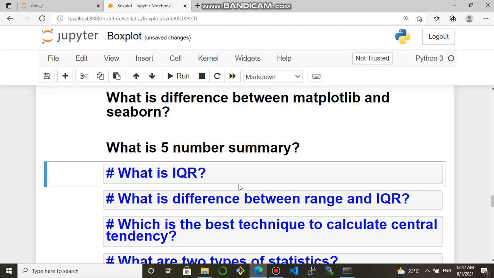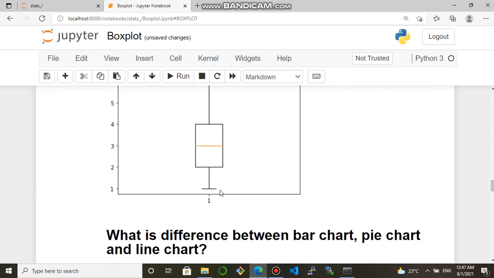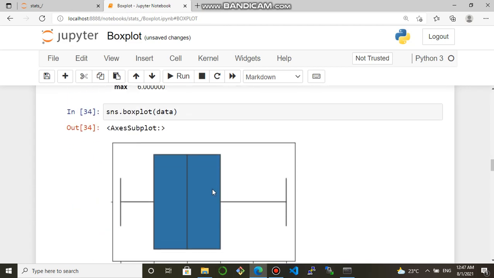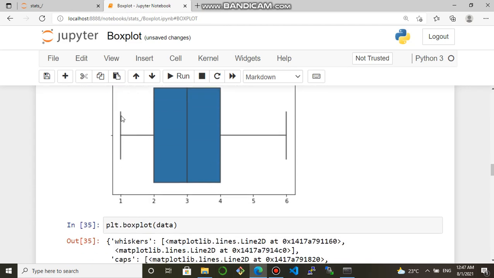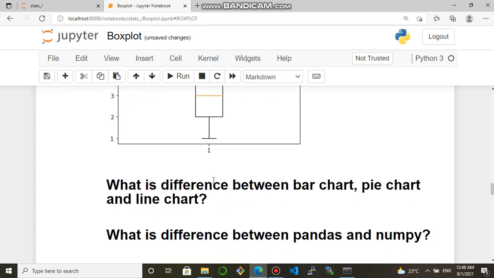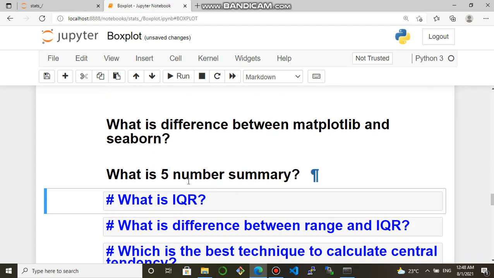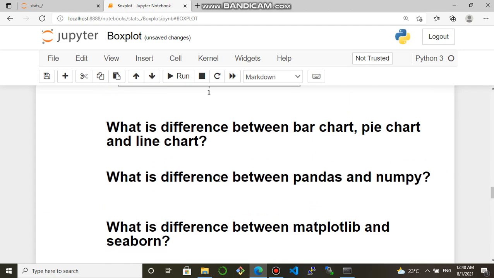How do you get those numbers? By using this box plot. This line you can see, this is the minimum, and the boundary of this rectangle is pointing at 2, this is Q1, and this one, 3, is Q2, that is the median, pointing to 4, this is Q3, and 6 you can see is the max. So this is the 5-number summary.